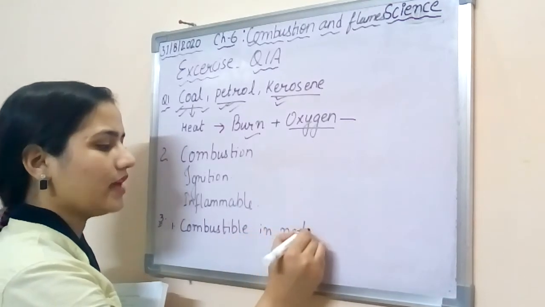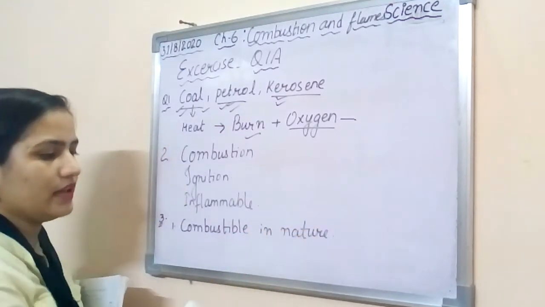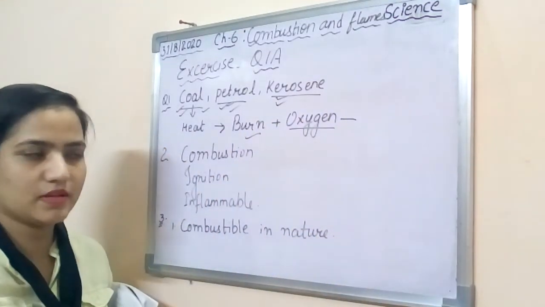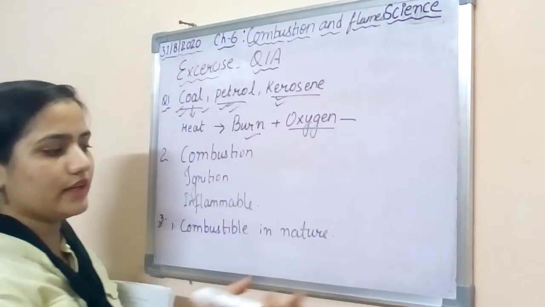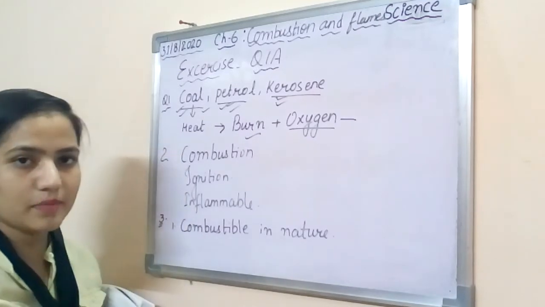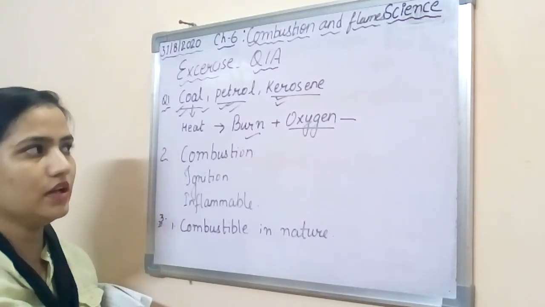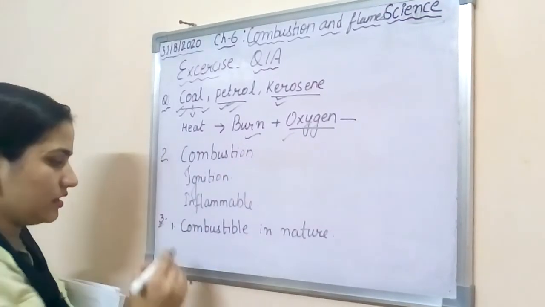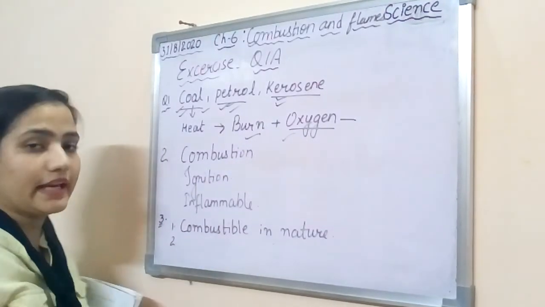Why is it necessary? For example, if I say this ball is not a combustible substance, we know that it will not catch fire, because it will not burn with the help of oxygen. So the substance should be combustible in nature. This is the first condition.